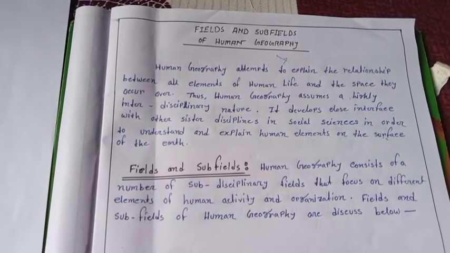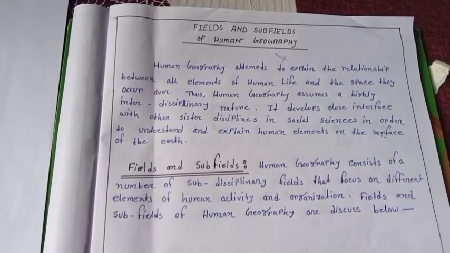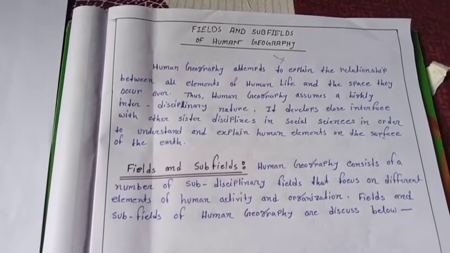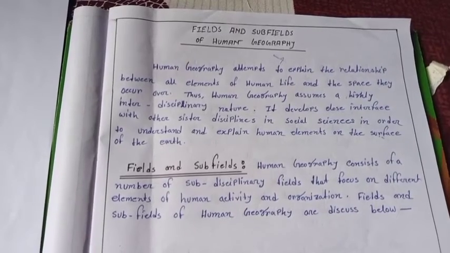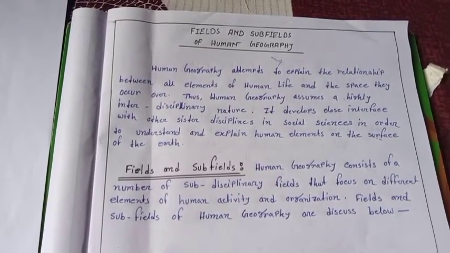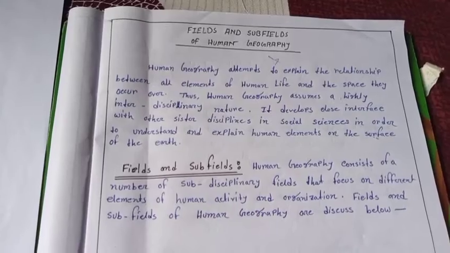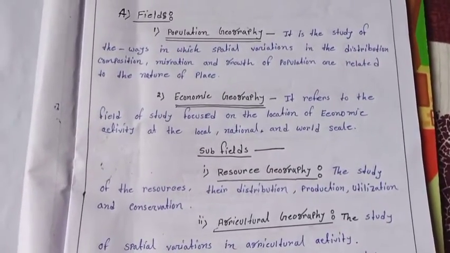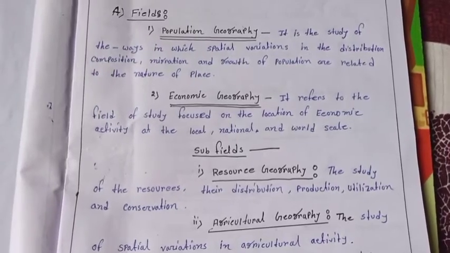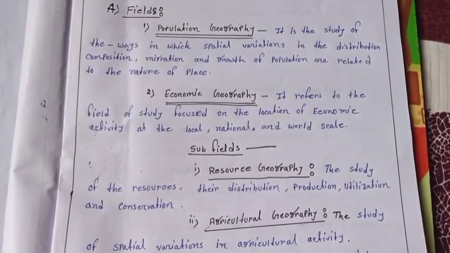Fields and subfields. Human geography consists of a number of subdisciplinary fields that focus on different elements of human activity and organization. Human geography consists of six major fields.